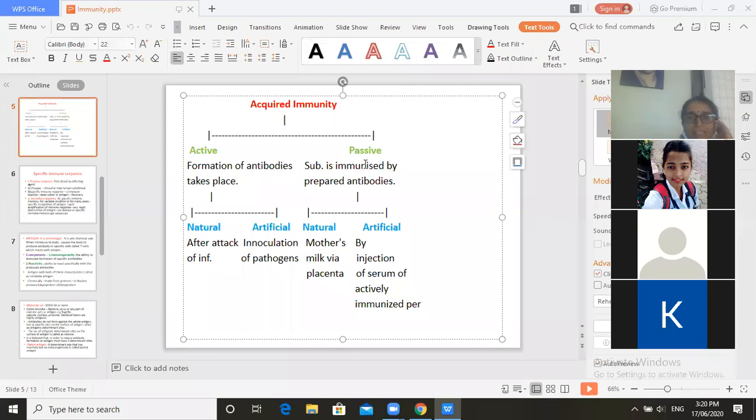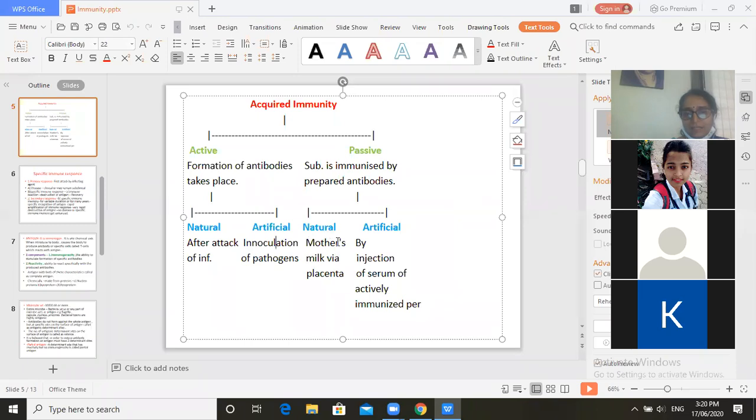Now next is passive immunity. That is, the subject is immunized by prepared antibodies. These antibodies get prepared outside and are introduced in the body. So there are two types of passive immunity again, natural and artificial. What is the natural one? The antibody is prepared outside and enters that particular subject.